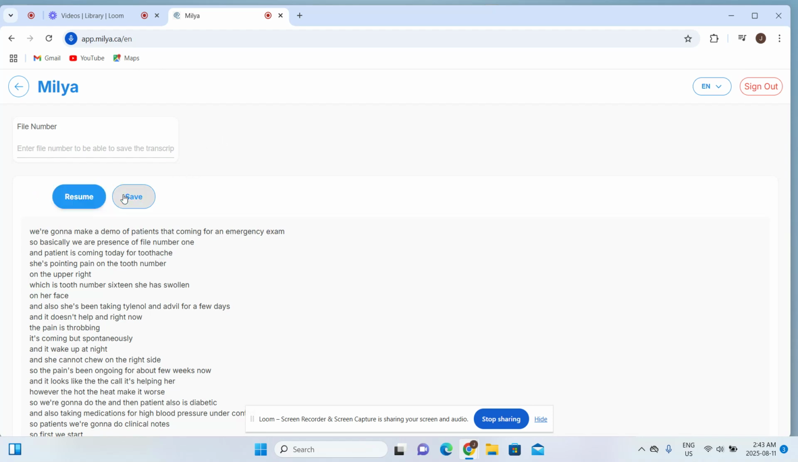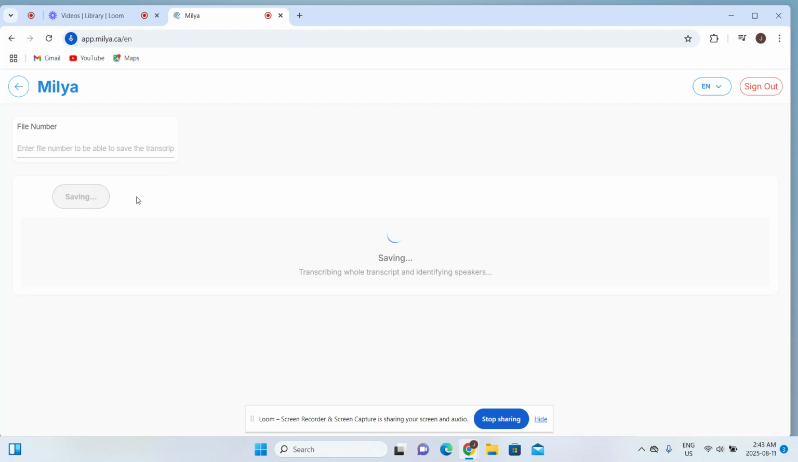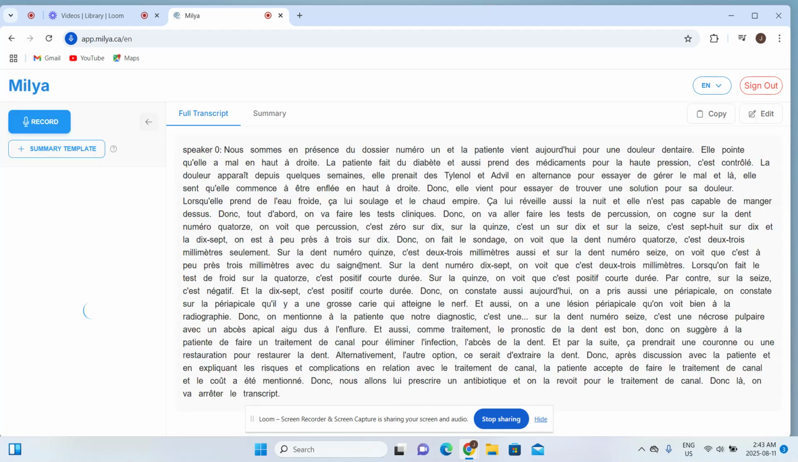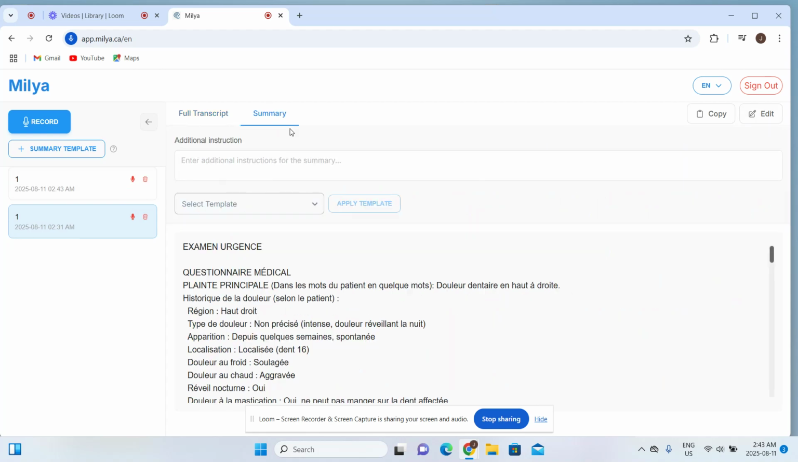So we're going to stop the conversation, and then we're going to save it. It's going to take a few seconds to analyze and refine the transcript. So here we go. Here we can put the file number, which is also file number 1, and accept it. And then here we have the full transcript. We can edit, or we go to the summary.